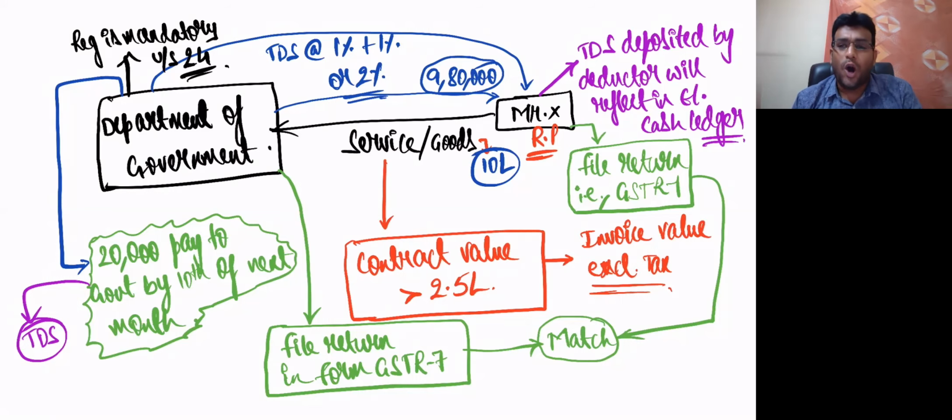Because I am sure you all know the fundamental idea of TDS is only to track the transaction, so that we'll identify the transaction at the starting stage itself. And as per provisions of registration, section 24, registration is mandatory for any person liable to deduct tax at source, even though he is already registered. Even though he's already registered, still he should take separate registration for the purpose of doing TDS. Getting clarity, friends? Let me proceed now.